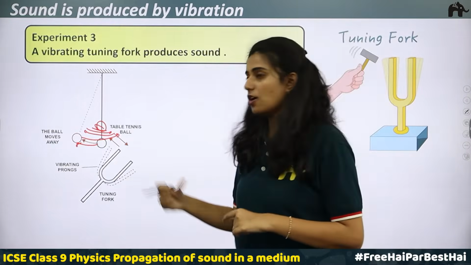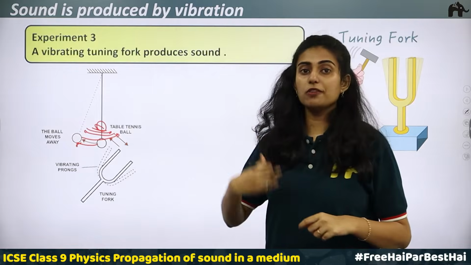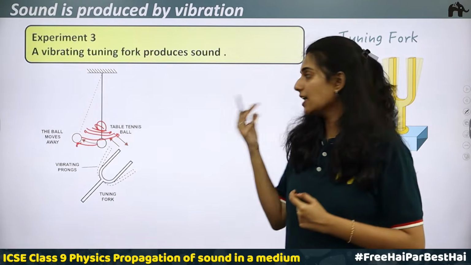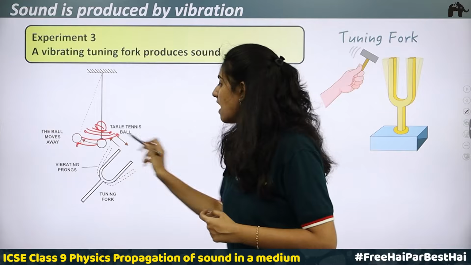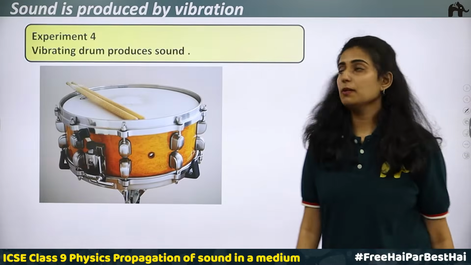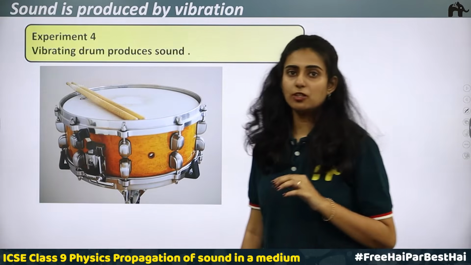Here the source of sound is the tuning fork. Tuning fork is producing the sound. Okay, and we are the receiver. The sound waves are traveling through air. Air is a medium. Experiment number 4, vibrating drum produces sound.